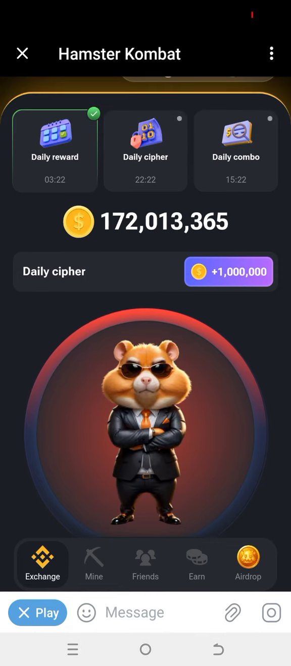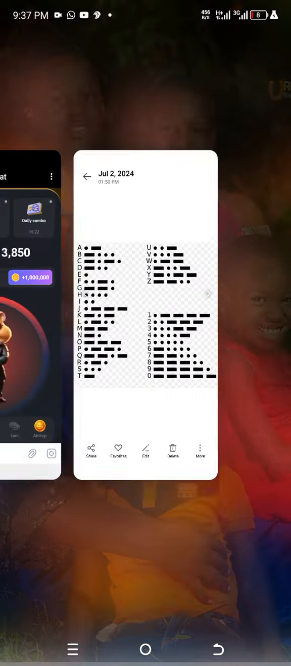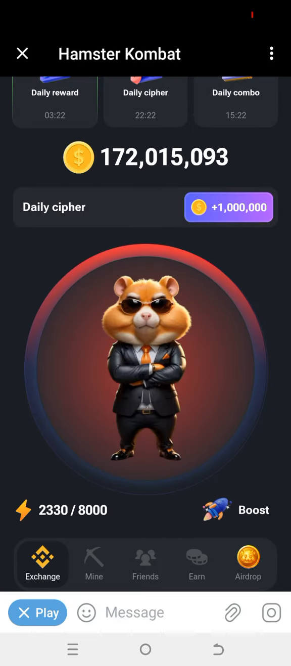Remember, if you make a mistake, everything will clear. So let's start over again. B is dash dot dot dot. One dash, three dots.